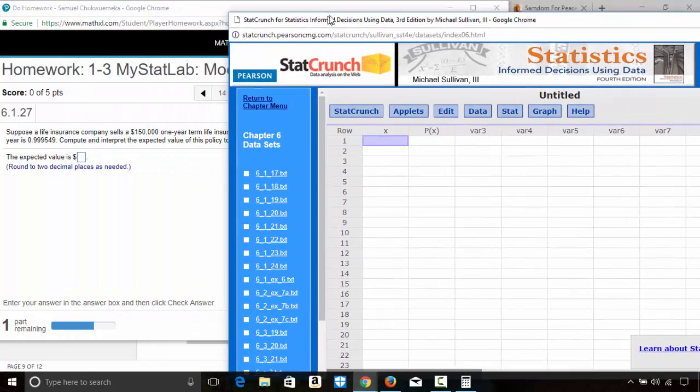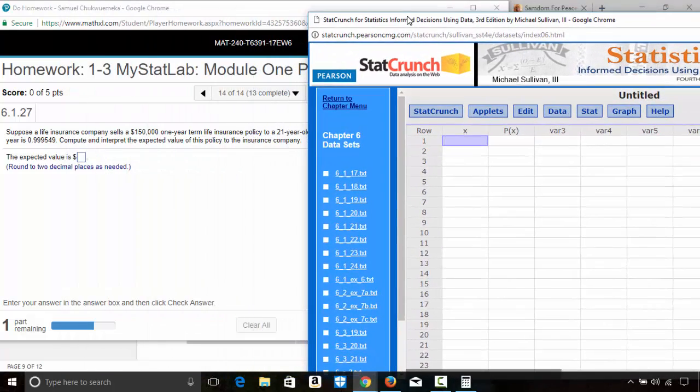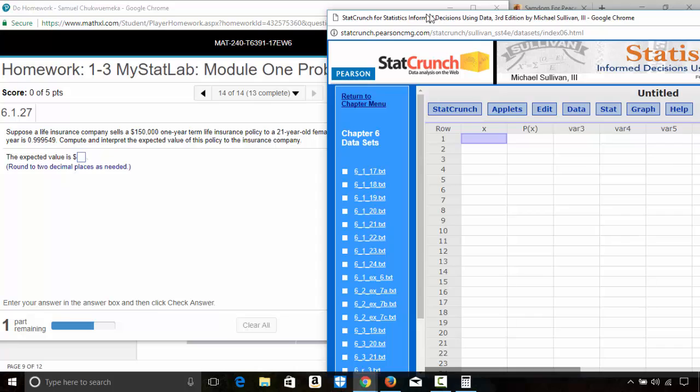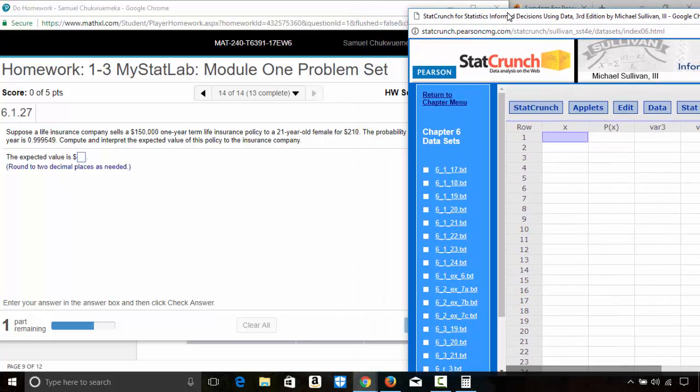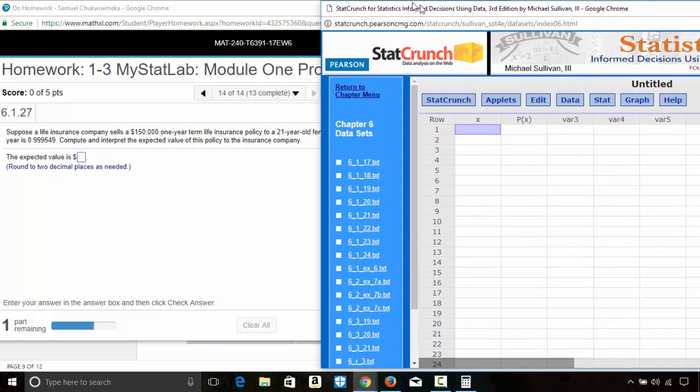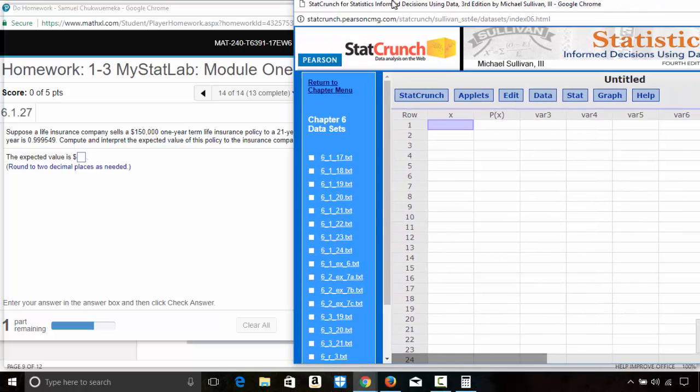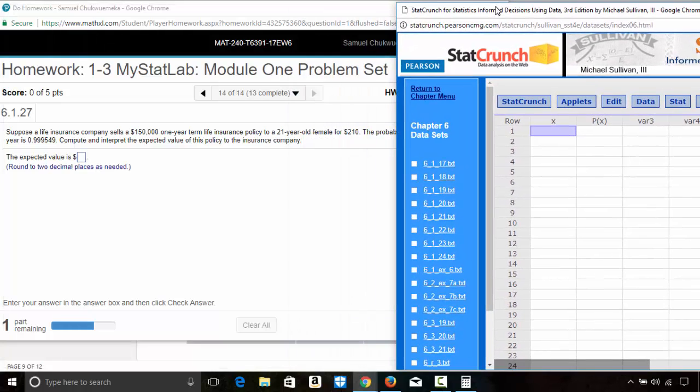If the girl survives, she will just pay $210. So here I'll put 210, and the probability that she survives is 0.999549.